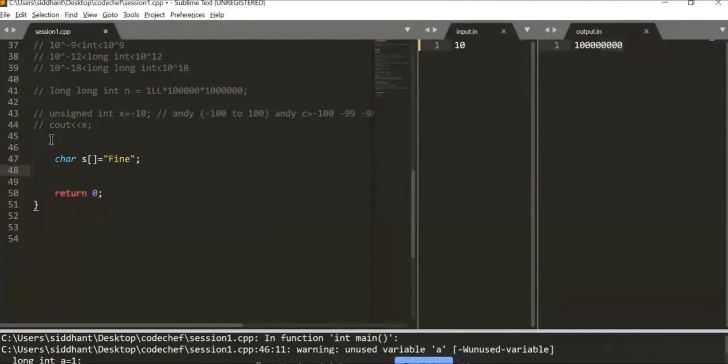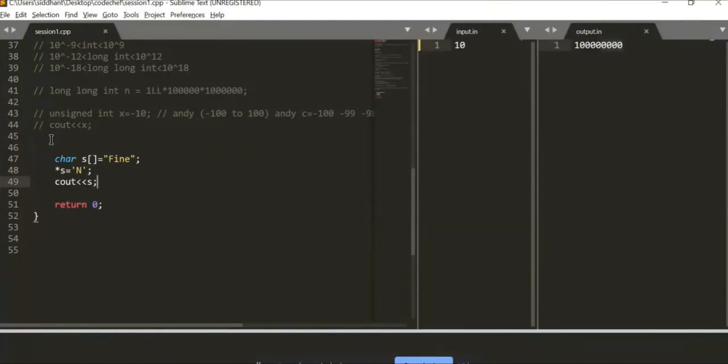Then the first character I will change: star s equals to 'n'. And remember the single quotes, yeah? We are not storing a string in it. And then I will cout this.